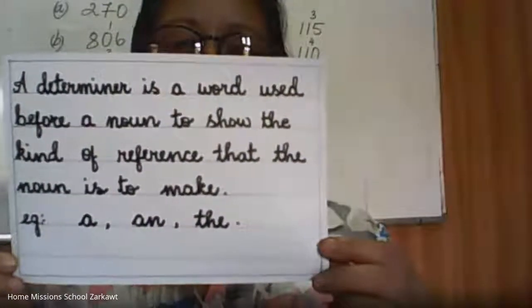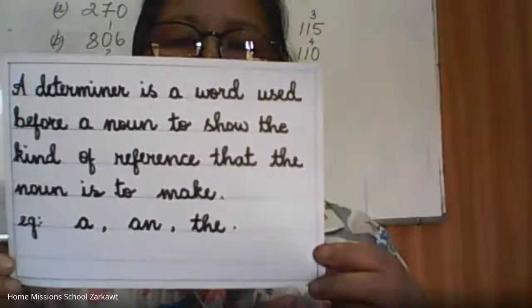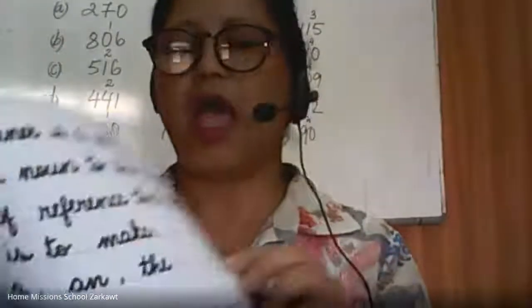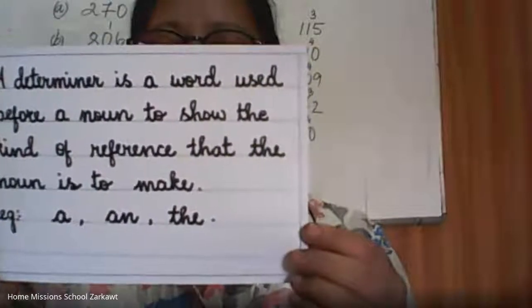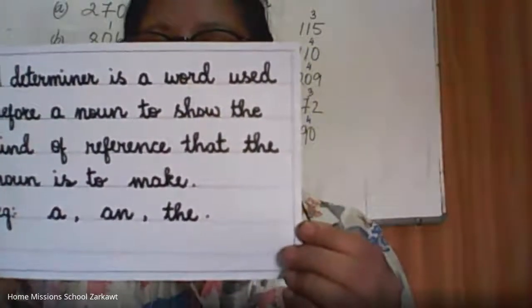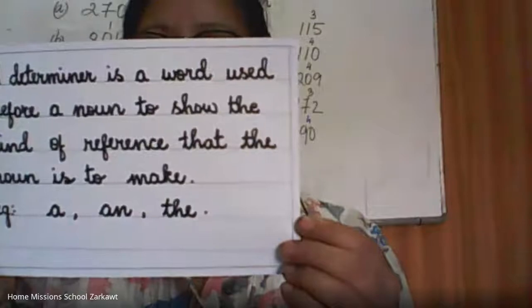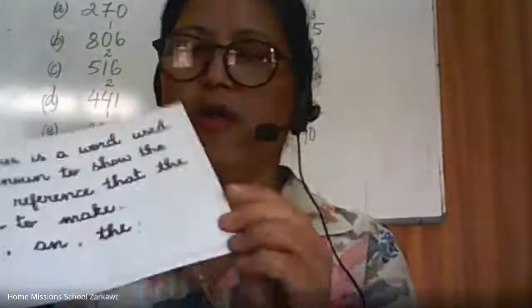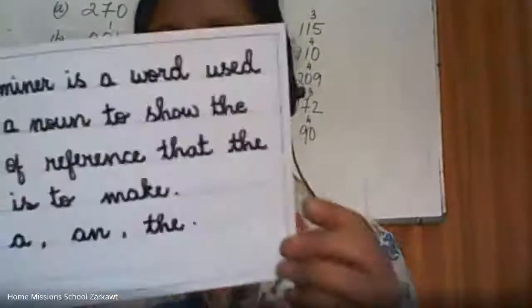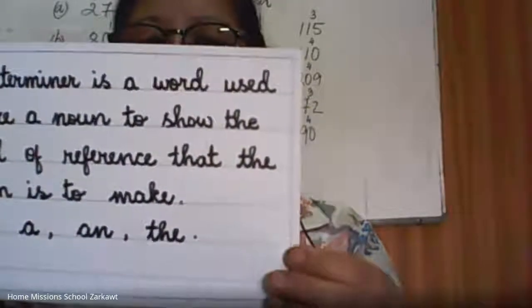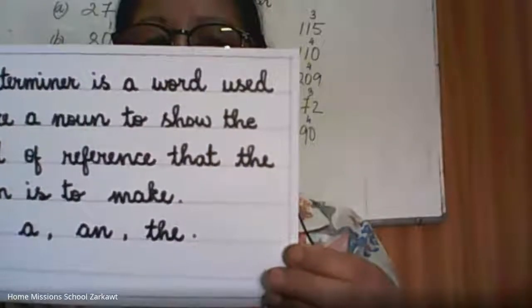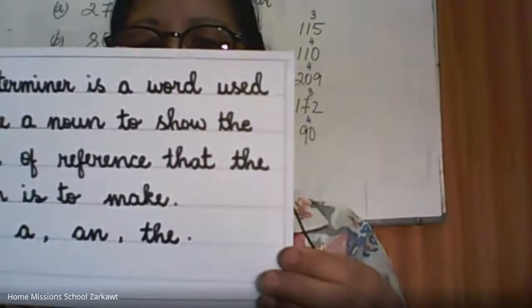It is used before a noun and shows the kind of reference that the noun is to make.